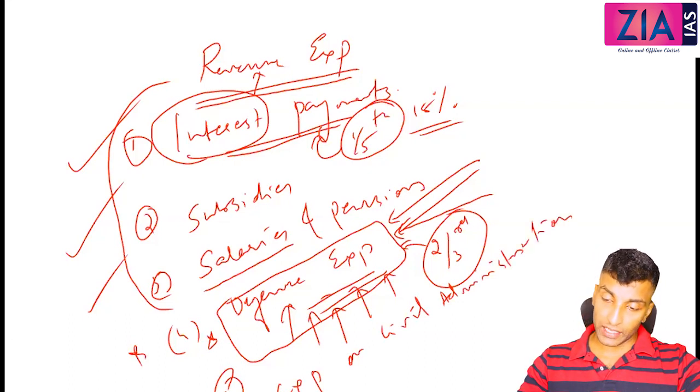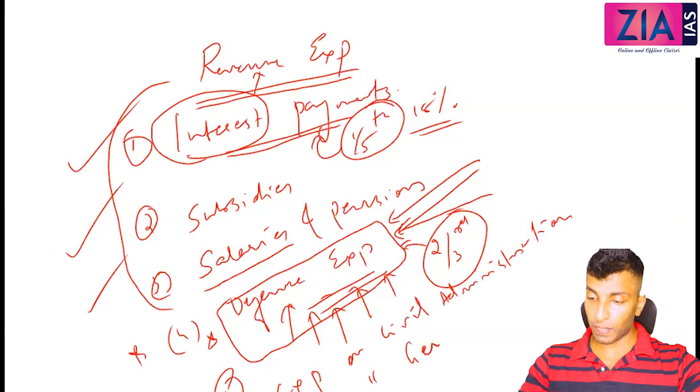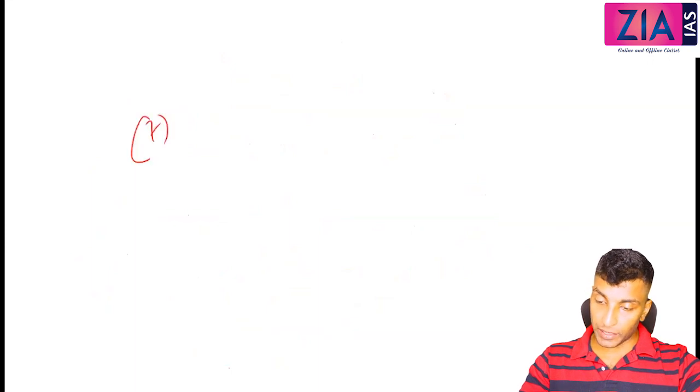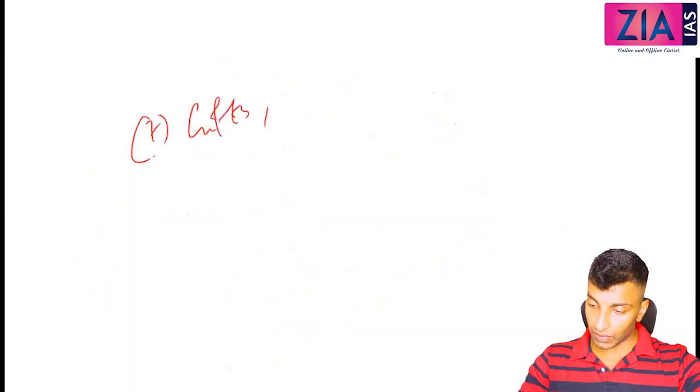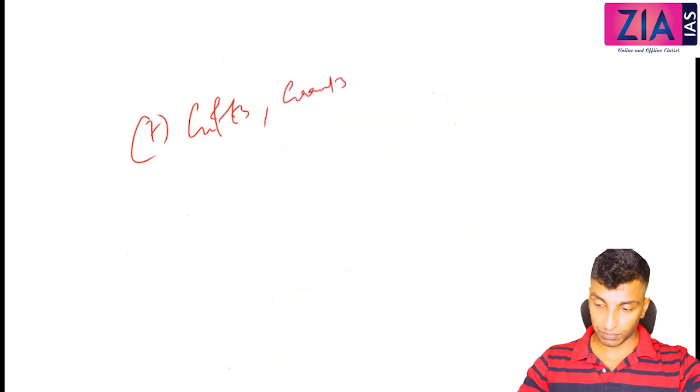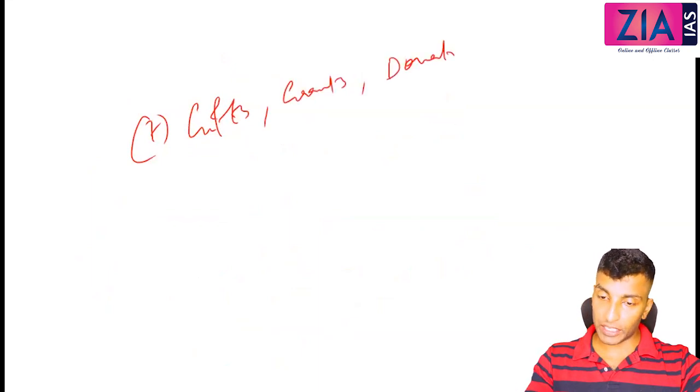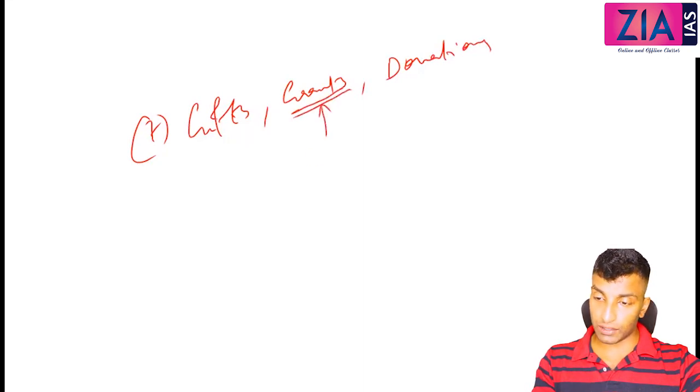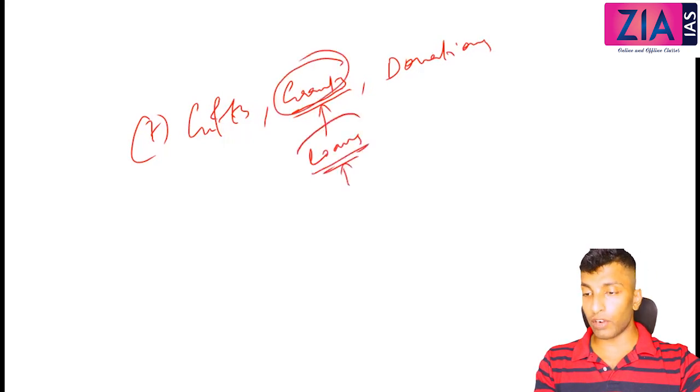Next, you can write expenditure on civil administration. Next point, expenditure on general administration. Civil administration, general administration. 7, gifts, grants, donations, all will come here.